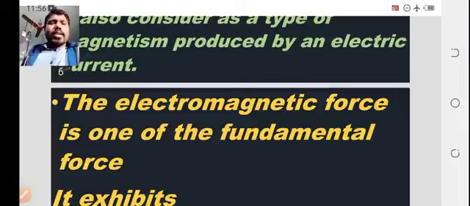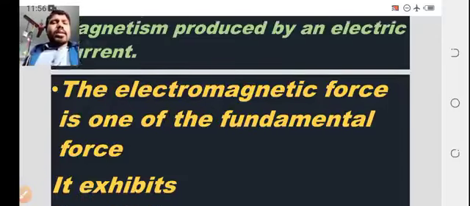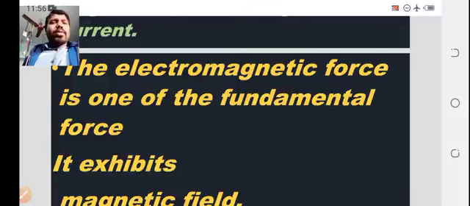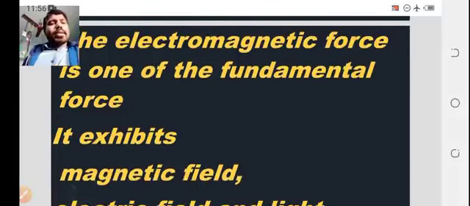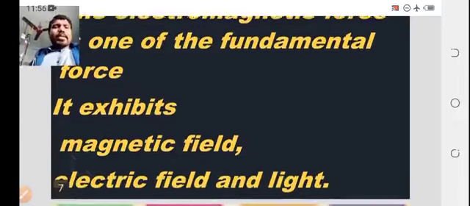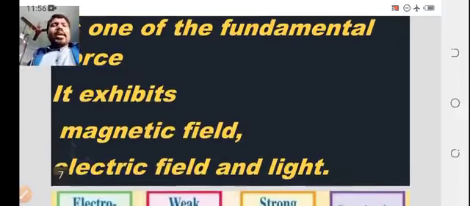That is the reason it is considered one of the fundamental forces. It exhibits magnetic field, electric field, and light.